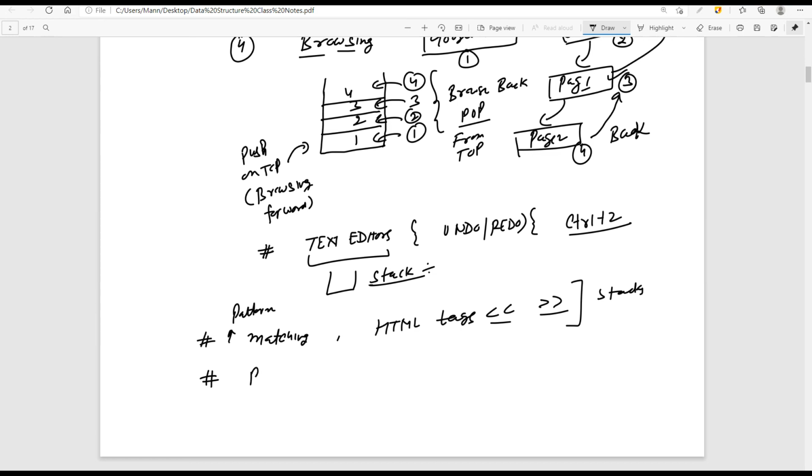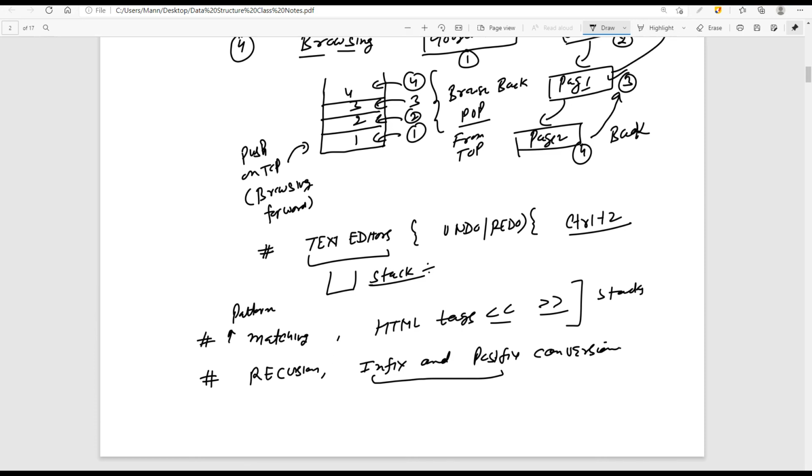Meaning there are a lot of applications, right? In the concept of recursion also we will study this. We will study about infix and postfix conversions. What are these infix and postfix conversions? We'll see it later; we have a detailed discussion on this.